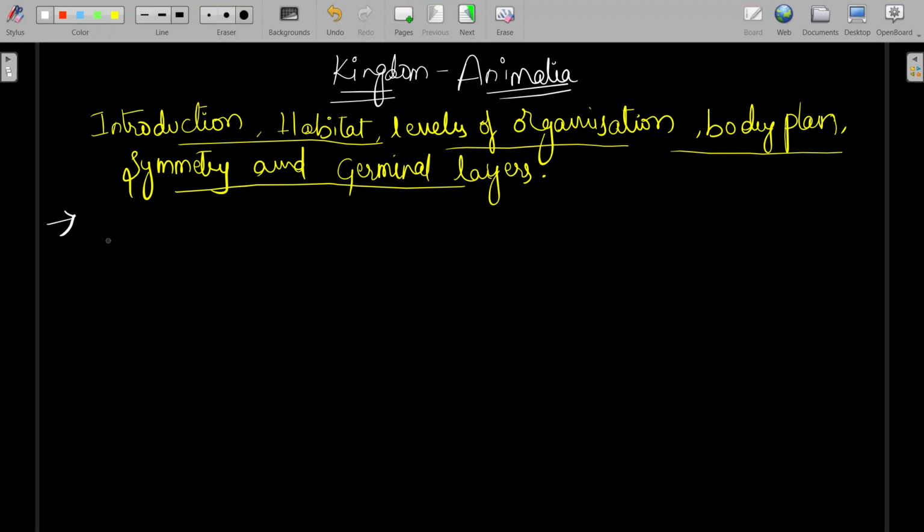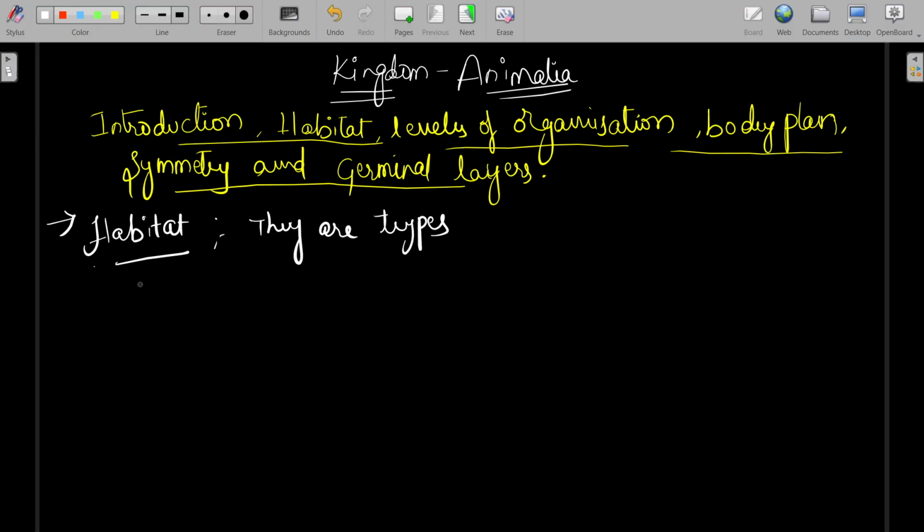In spite of differences in structure and form of different animals, there are fundamental features which are common to various individuals in relation to the arrangement of cells, body symmetry, coelom, digestive tract, circulatory system, excretory system, and reproductive systems. So let's see the habitat of the animals.